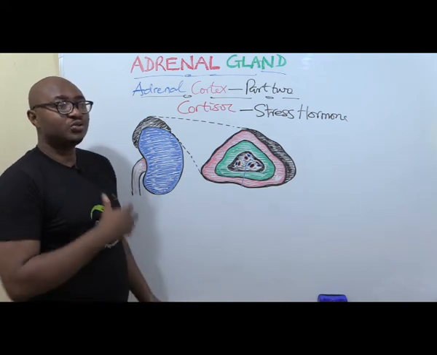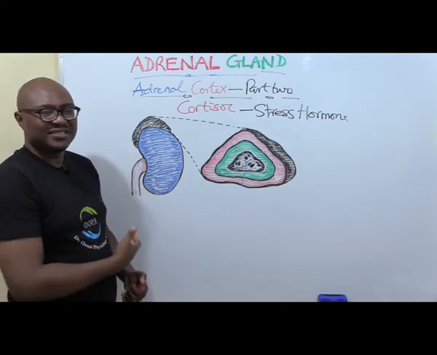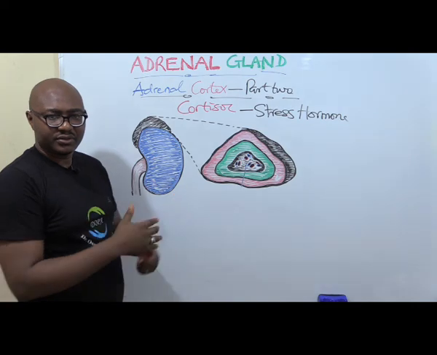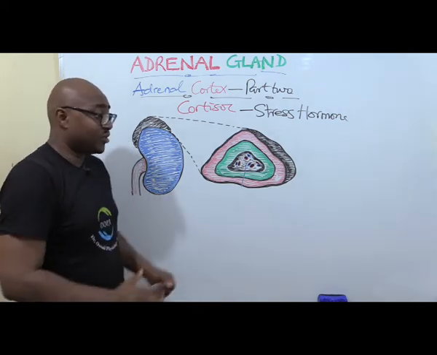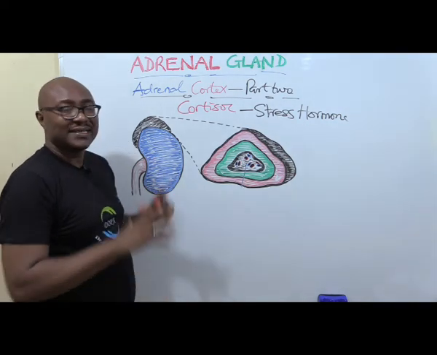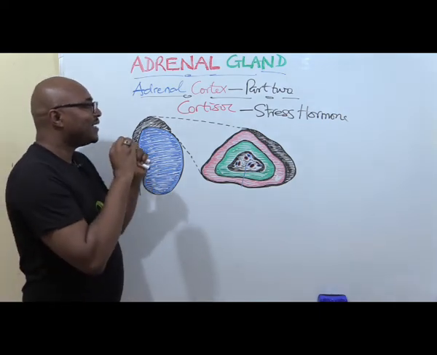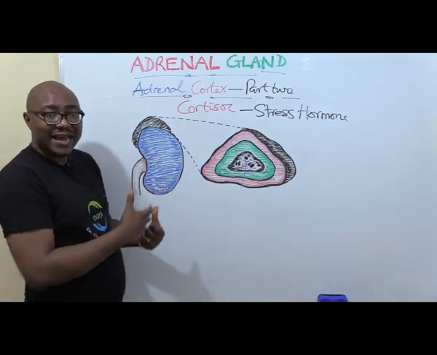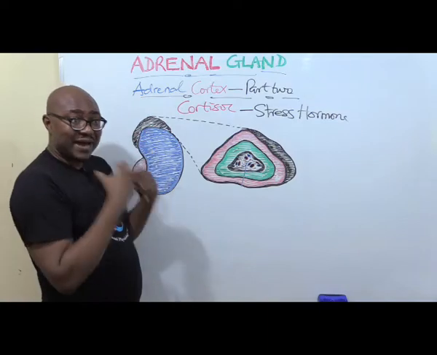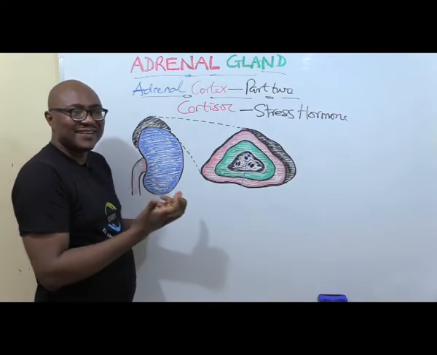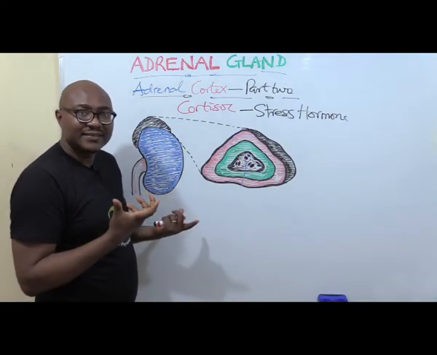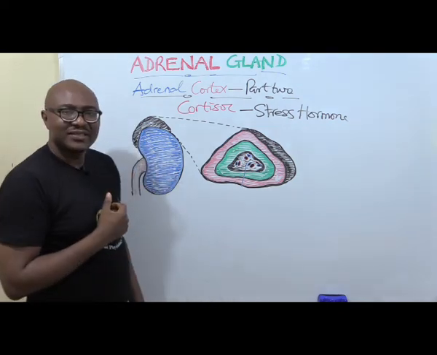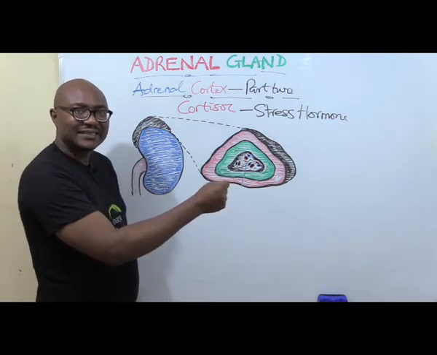Cortisol helps you to deal with stressful situations. Any situation, whether it's physical stress, mental stress, any life situation that places demand on your mental and physical abilities and faculties, cortisol helps to manage that.